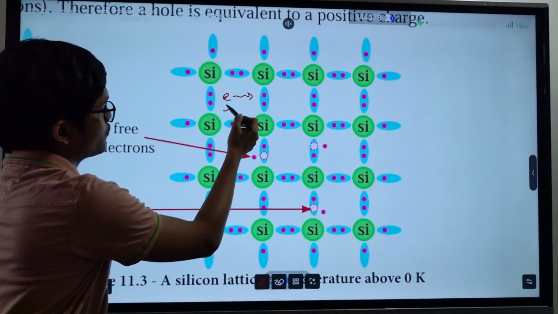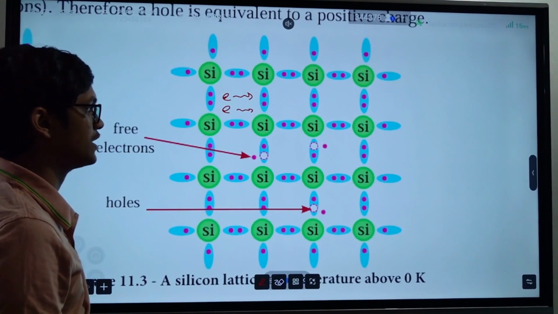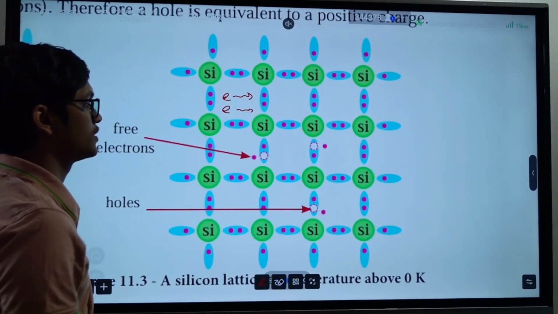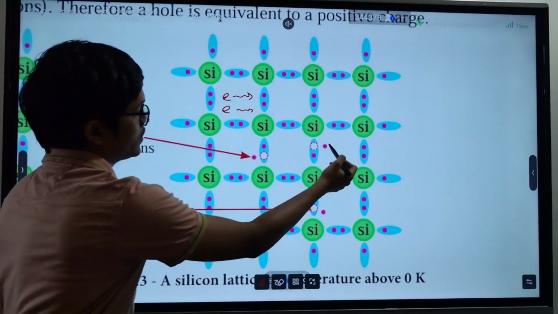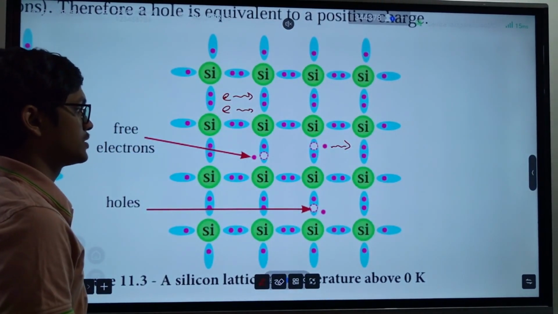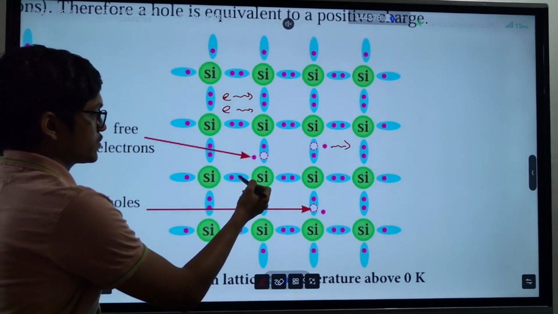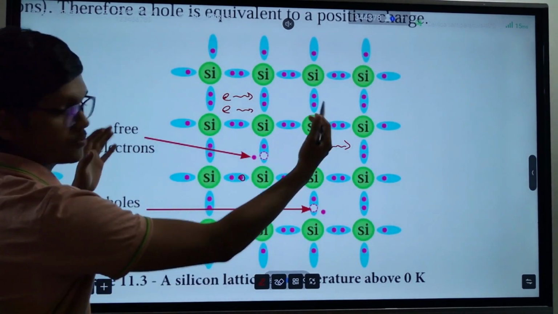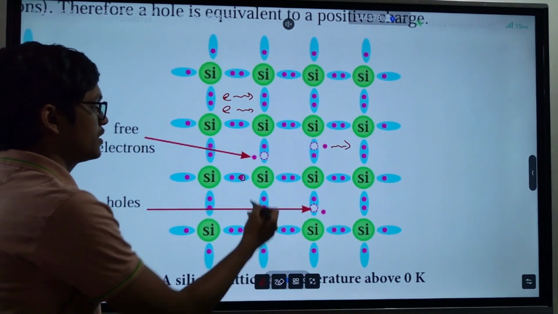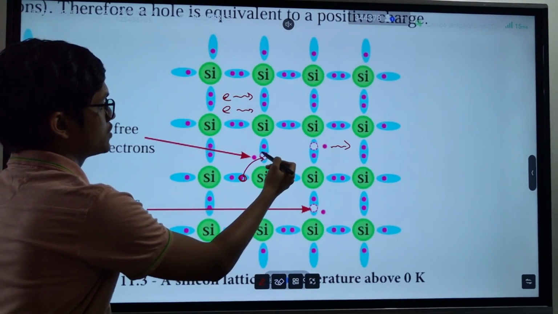Some electrons can freely move like this, and at the same time, some electrons will use these holes to move. That means, due to this potential difference, due to the battery, this electron will create a hole here and jump to this hole.